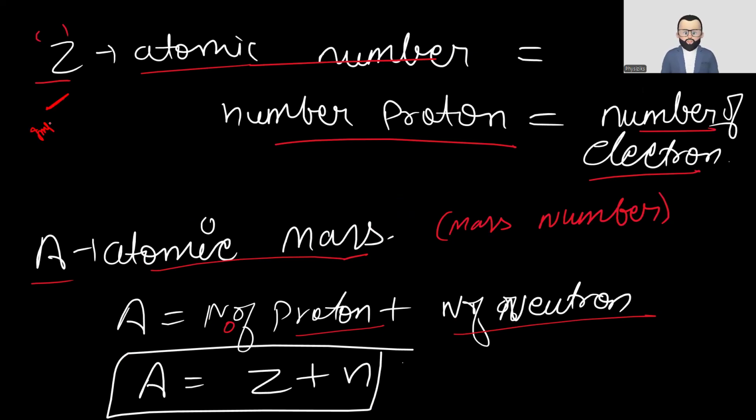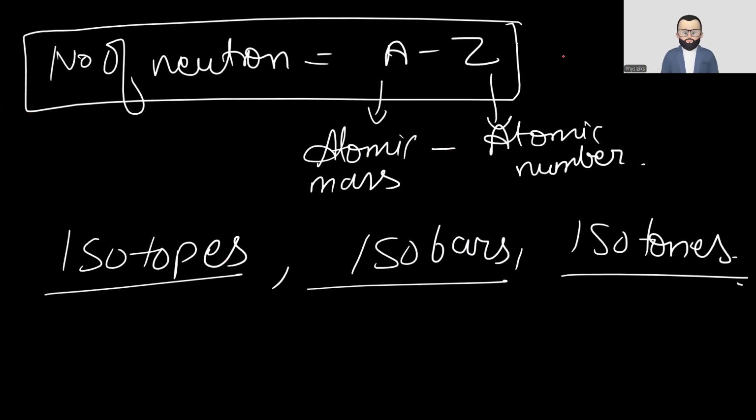This is how to find Z. Then the atomic mass, that is the mass number, is the number of protons plus the number of neutrons, that means Z plus N. This one slide is important for everyone. Now, the number of neutrons is the atomic mass minus the atomic number. This one is also important. Now let's come to the part of isotopes, isobars, and isotones.